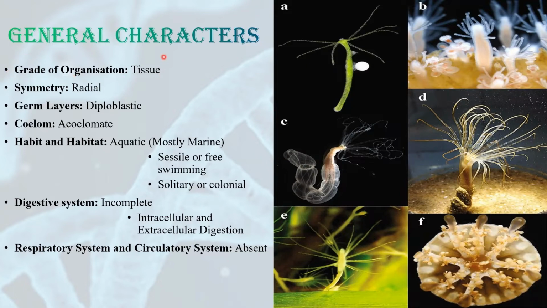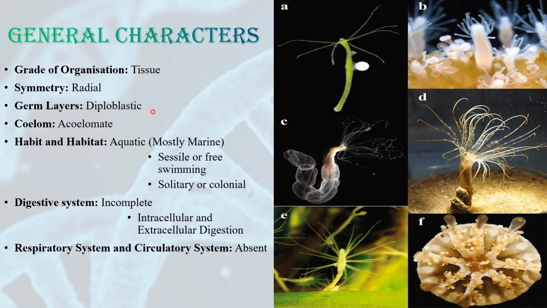They possess tissue grade of organization. That means their cells are grouped into tissues, but the tissues are not grouped into organs. That's why they are said to have tissue grade of organization. Their symmetry is radial. That means you can divide the body into two halves from any plane. They possess two germ layers. That's why they are known as diploblastic.